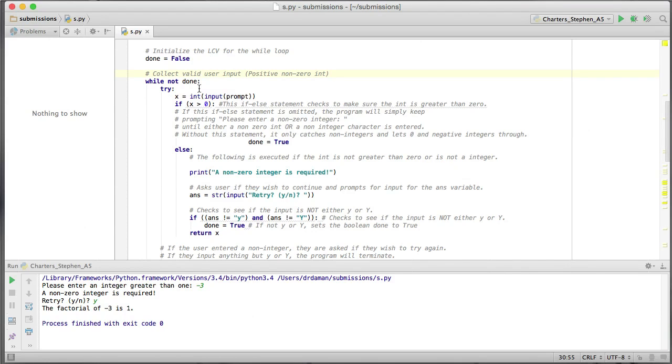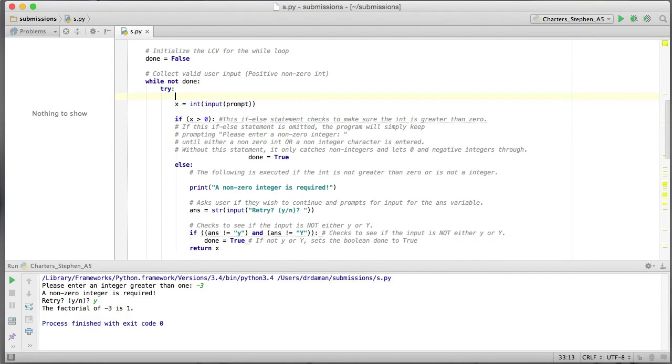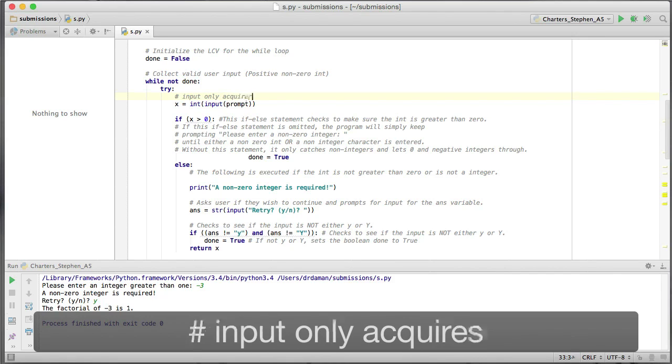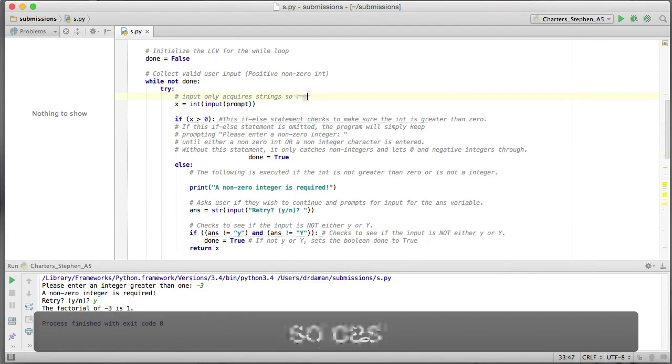Alrighty, so here we have x is equal to integer input prompt, so we're going to collect a prompt. And here, because the code was downloaded, you probably should put down that input only acquires strings. Okay, so to int.